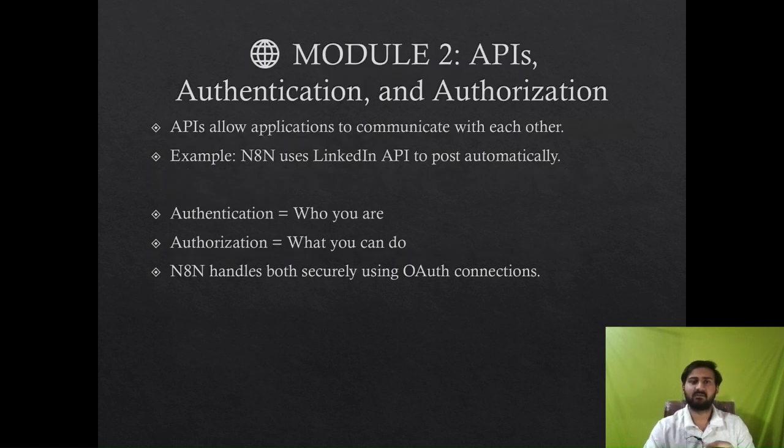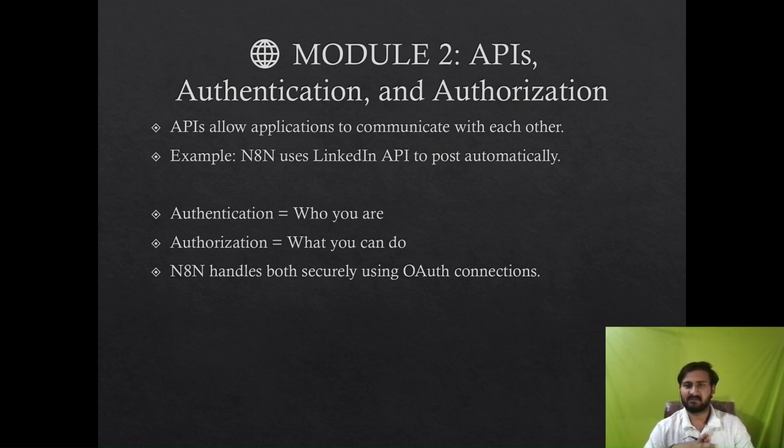In this course, we will also be covering APIs, authentication, and authorization, because we will be using them in this course. So let's read a brief introduction about them. To make AI agents powerful, we connect them with different apps and data sources using something called APIs. API stands for Application Programming Interface.